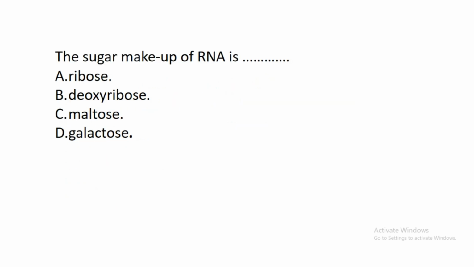The next question says, the sugar makeup of RNA is dash. A, ribose. B, deoxyribose. C, maltose. D, galactose. The correct answer to this question is A, ribose. So ribose is the sugar content of RNA. RNA means ribonucleic acid.